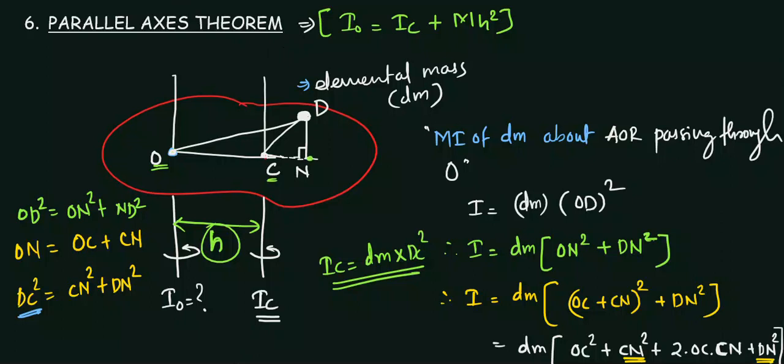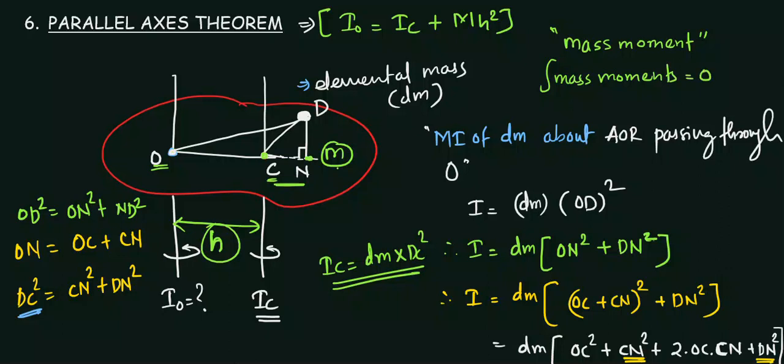If you take any mass, let's say mass m, and this is the center of mass, and this is the distance between this mass and the center of mass. Okay, so I had told you one concept, you might be remembering it. It is called mass moment in the chapter of center of mass, and I had told you the summation of mass moments is always equal to 0. Why? Because the total mass distributed in this body is uniform about the center of mass.